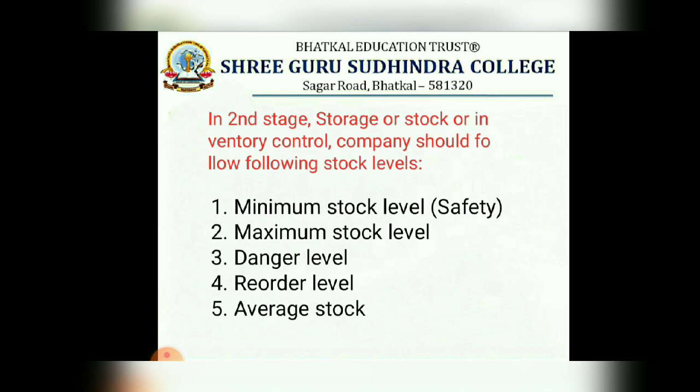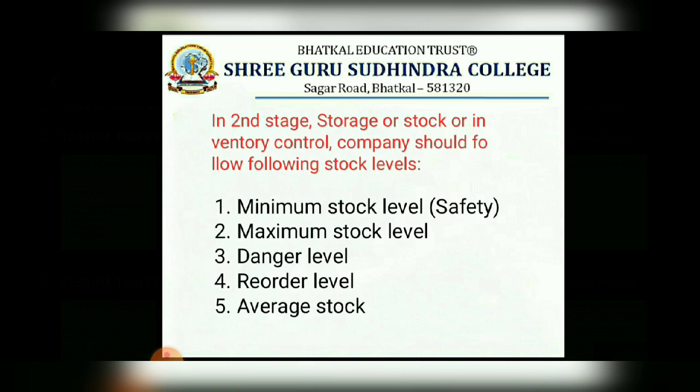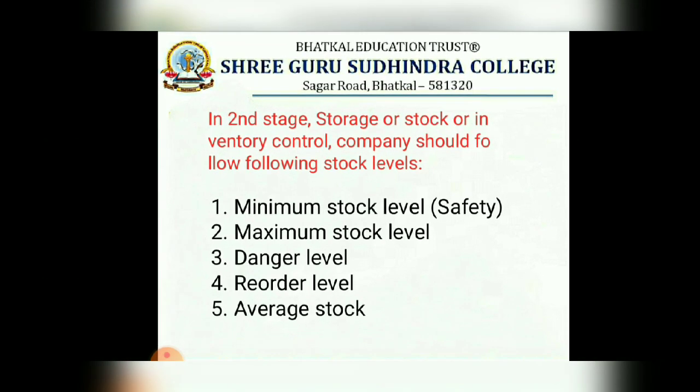First one is minimum stock level. So see here, the word itself says minimum stock level, in the sense the minimum amount or the minimum quantity of raw materials that you should have in your storage department. So that means it is a safety level.